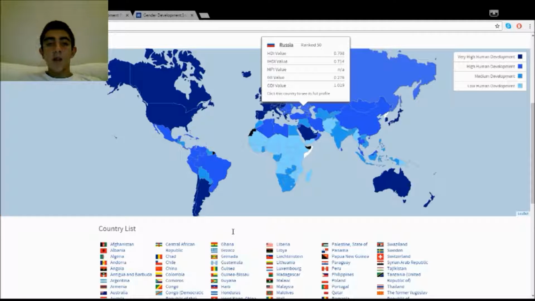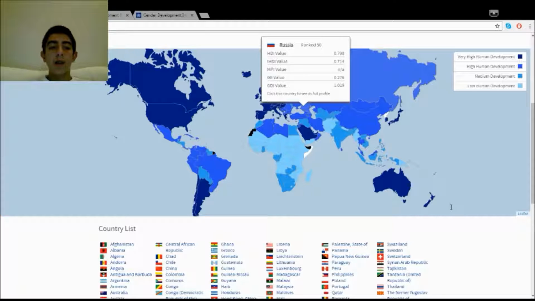The Gender Development Index, together with the Gender Empowerment Measurement, were introduced in 1995 in the Human Development Report written by the United Nations Development Program. The new GDI measures gender gaps in human development achievements by accounting for disparities between women and men in three basic dimensions of human development: health, knowledge, and living standards, using the same component indicators as the HDI, the Human Development Index. The Gender Development Index is the ratio of HDIs calculated separately for females and males using the same methodology as the HDI.